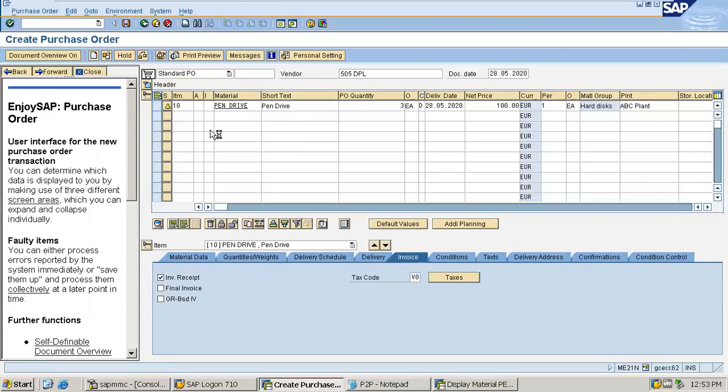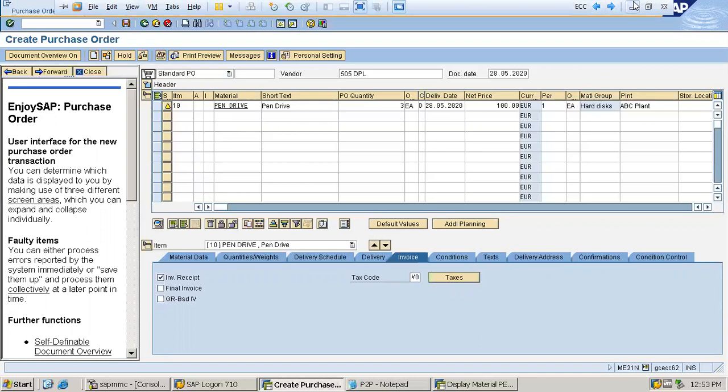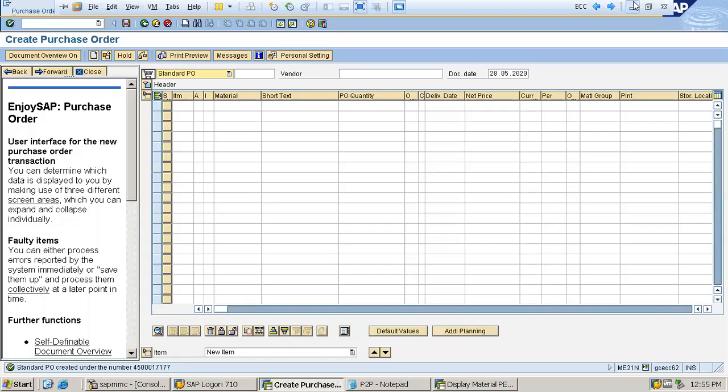It will take a bit of time in order to save the purchase order. Taking a bit of time. Yes, the purchase order has been saved and the system has generated the PO number.